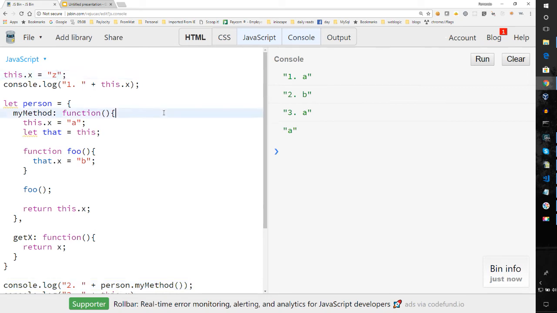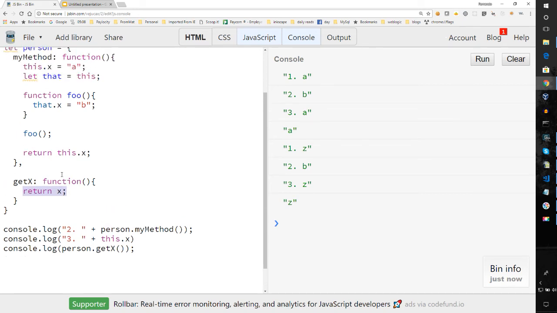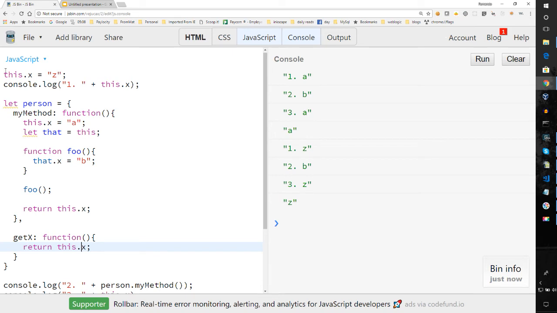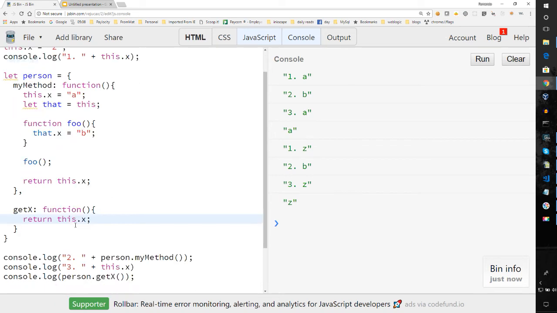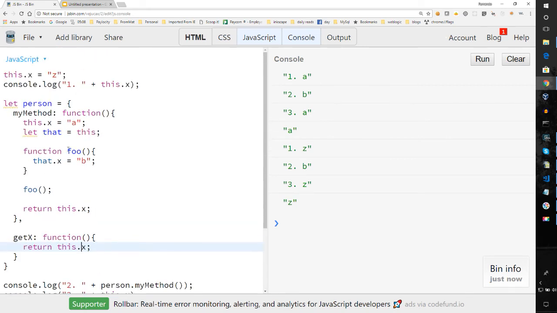So let's say that I did this, and it's going to return X. I mean Z, excuse me, Z. So it's going to return Z, and the reason for that is because you actually need to qualify all your member attributes with this. So you can't even get away with that, because if X didn't exist out here, then we would have an even bigger problem where it may be undefined or something else like that, because it will not even know about it.